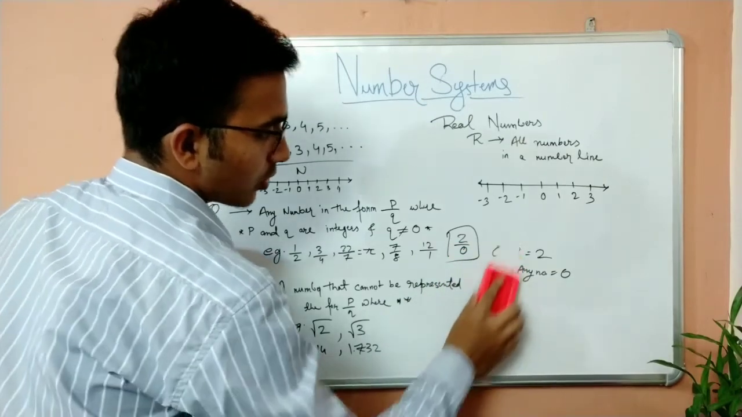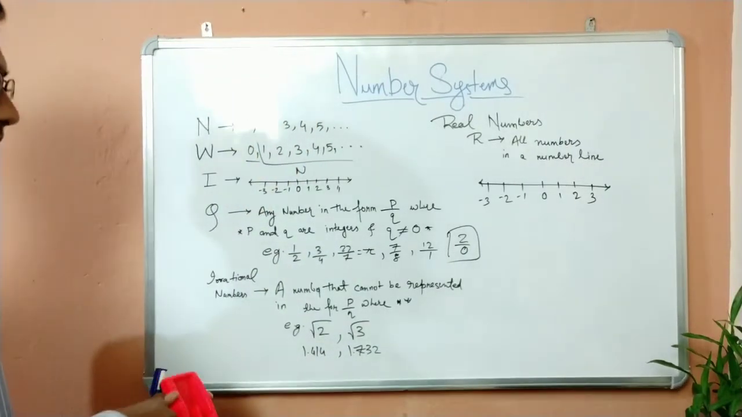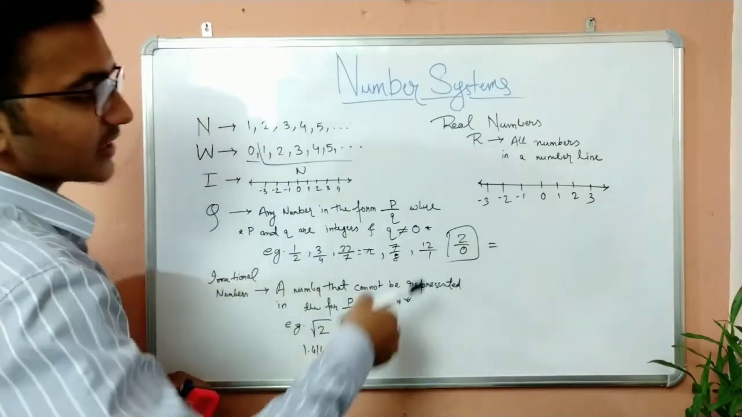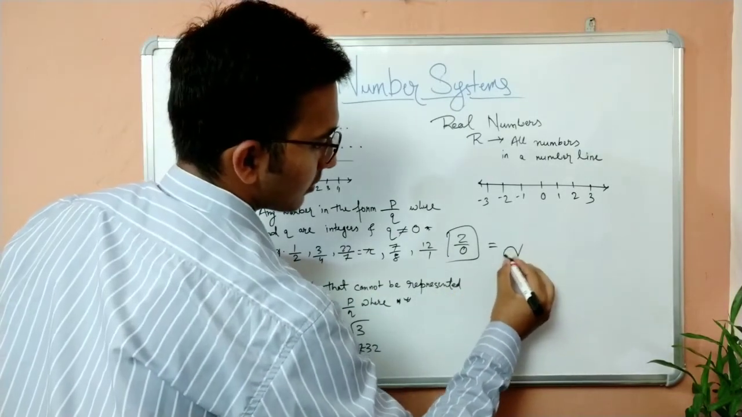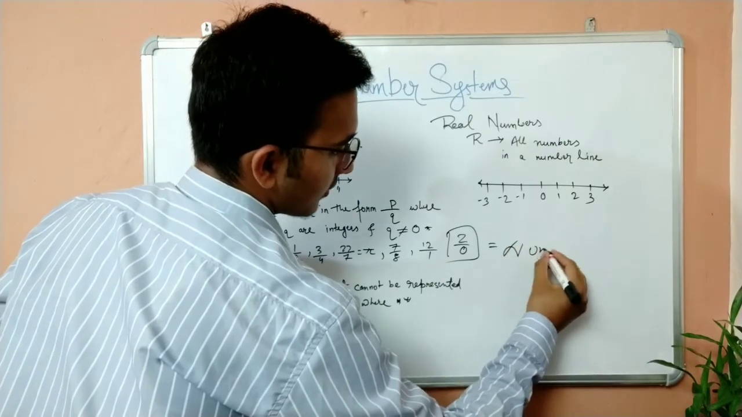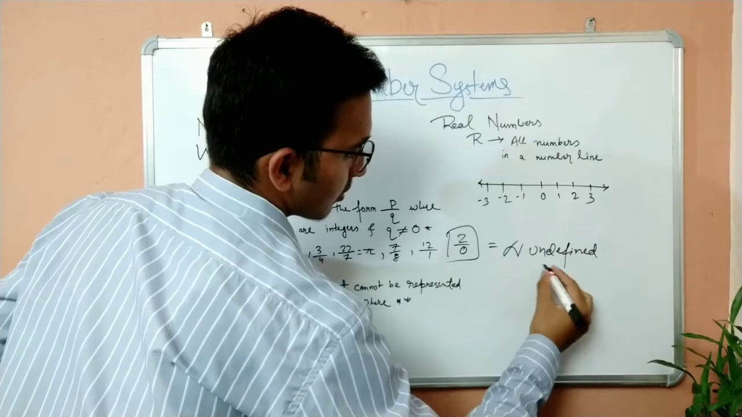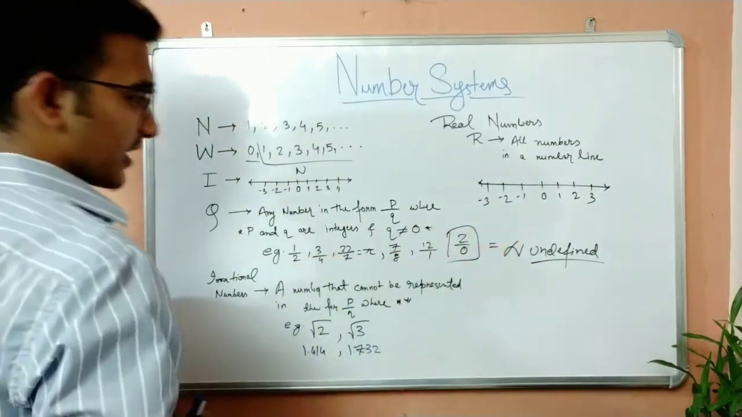So whenever you get a sum, you might not get a sum like that, but if you get a sum where the denominator is 0, you will say that the number is undefined. It's undefined. Now, leave that aside.